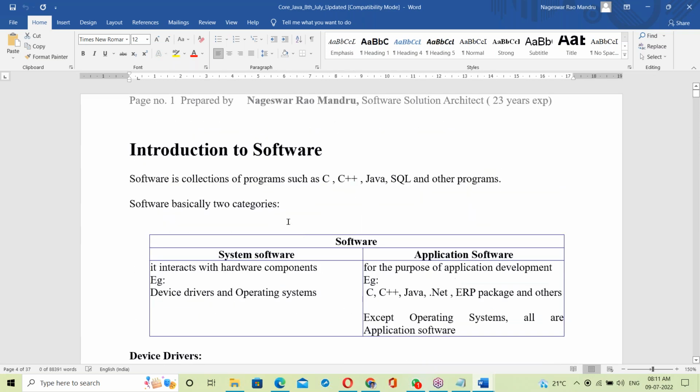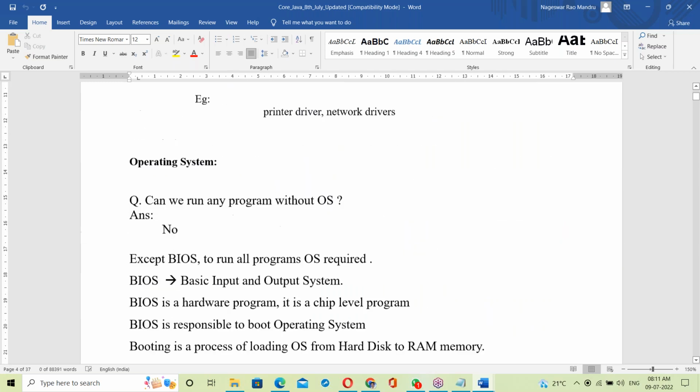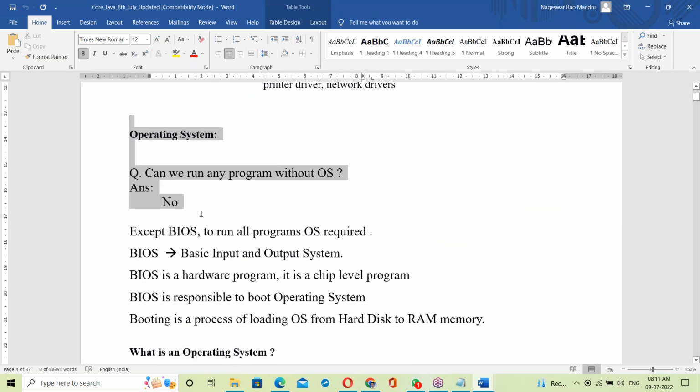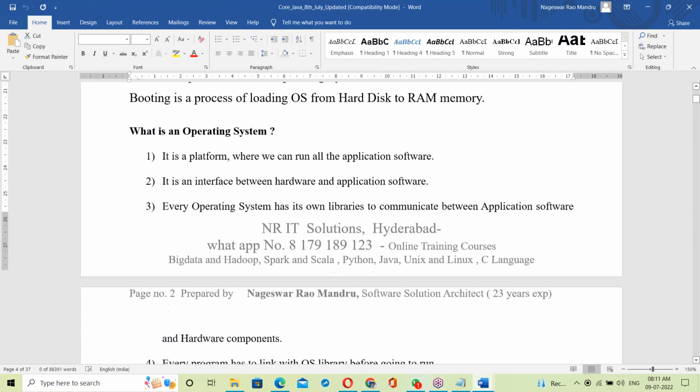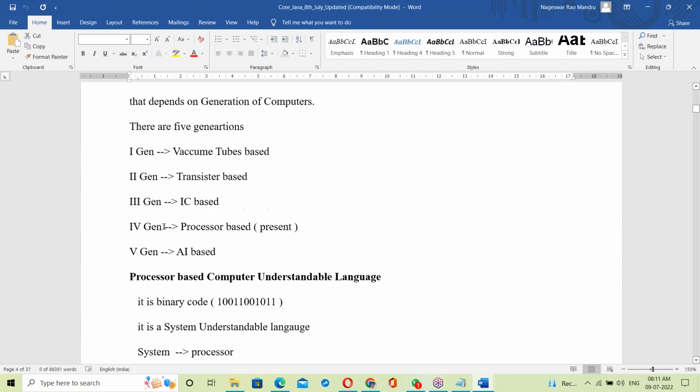Yesterday, we covered the introduction and the basics: system software, application software, and low level and high level languages.